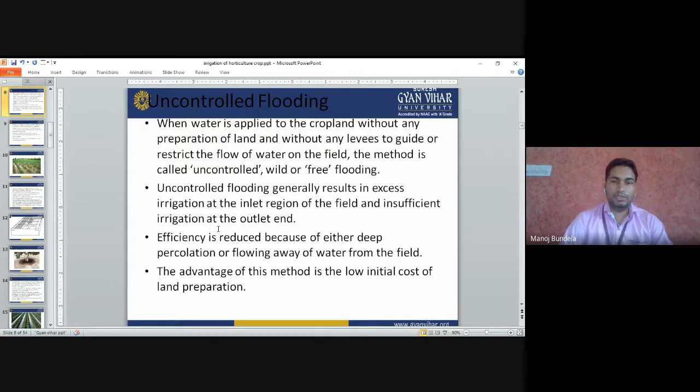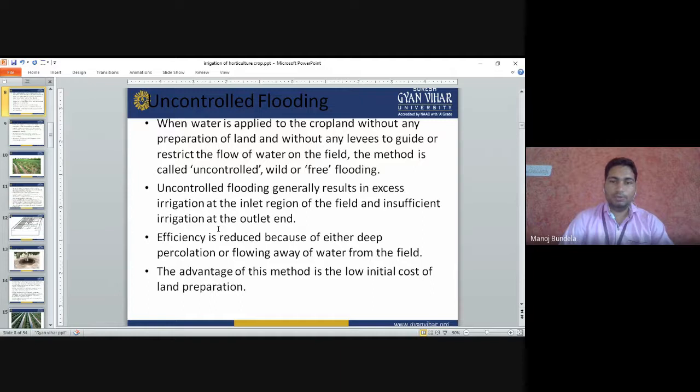Uncontrolled flooding generally results in excess irrigation at the inlet region of the field. In the field, some area is the upper part and some area is the lower part. In the lower parts more water will go, in the upper part less water will be. So in some areas there is more water, in some areas less water, and insufficient irrigation at the outlet end. The irrigation water is not available for the whole crop in the same quantity.